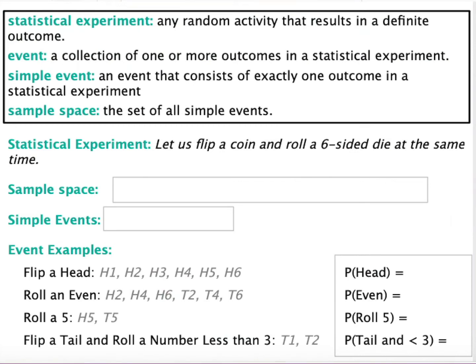A simple event would be an event that consists of exactly one outcome in a statistical experiment. So maybe not flipping heads and rolling an even, but flipping heads and rolling a 2. That would be more of a simple event. And then the sample space is just if you listed the set of all simple events. Let's do an example.